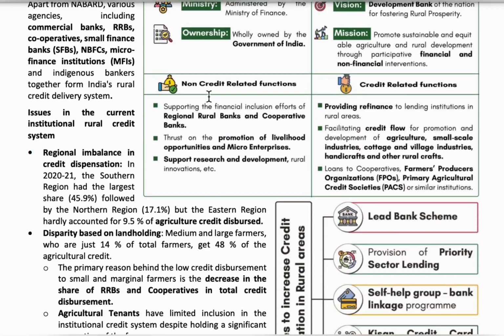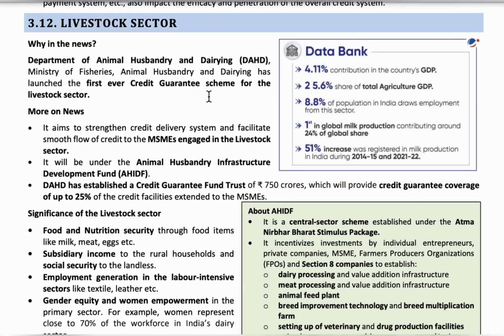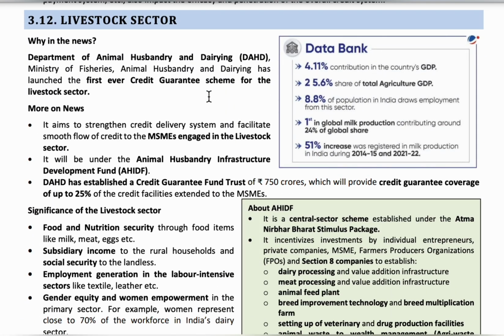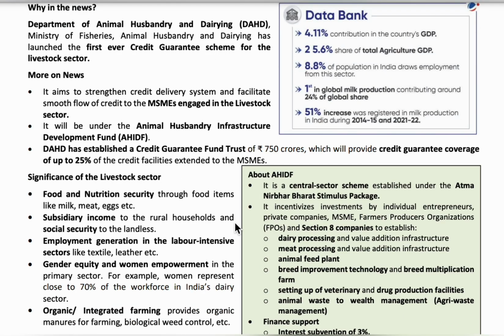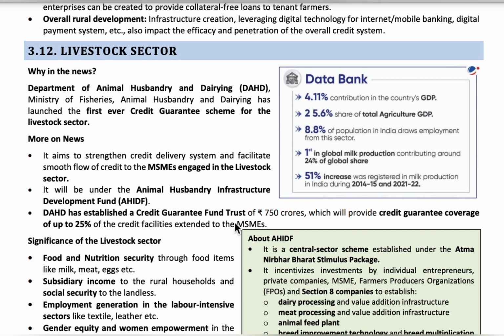The next topic is the livestock sector. The livestock sector includes farm animals. This sector contributes 4.11% of the country's GDP. In total agricultural GDP, the share of the livestock sector is 25.6%.